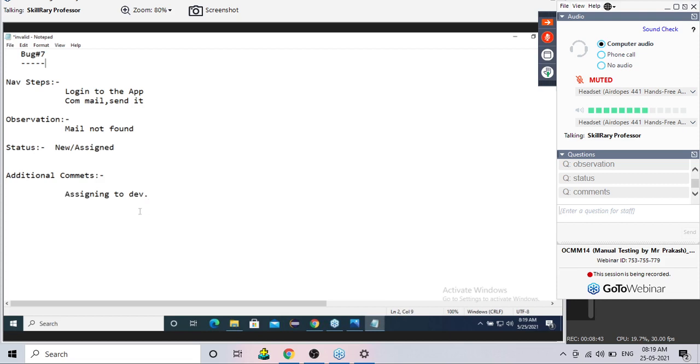Now observe, assume you are a developer, guys. Developer first is going to log into the application, then compose a mail and send it. Developer is reading it, and after sending, mail is not found. Now the question is, whatever observation he is writing here, is it valid or invalid? After sending a mail, I am not able to find a mail. Is the observation valid or invalid?